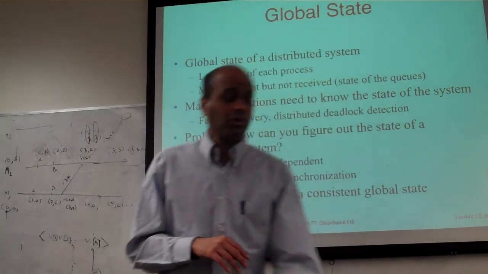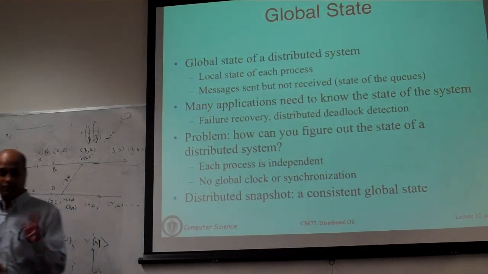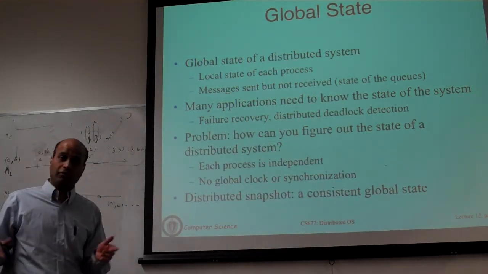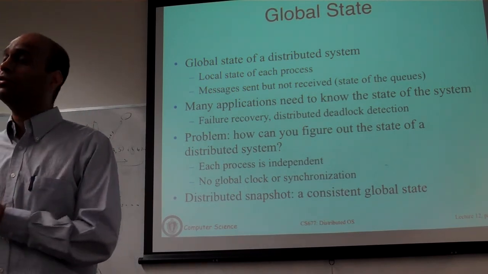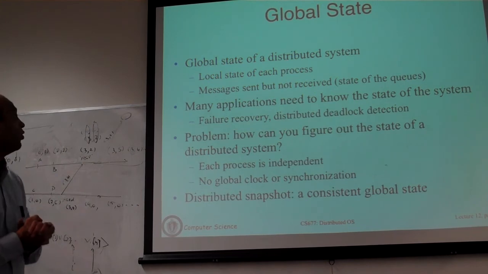Okay. So that's Lamport's clock, the vector clocks. Now we'll see how these ideas are used in a variety of different techniques. First thing we are going to look at is this notion of a global state.